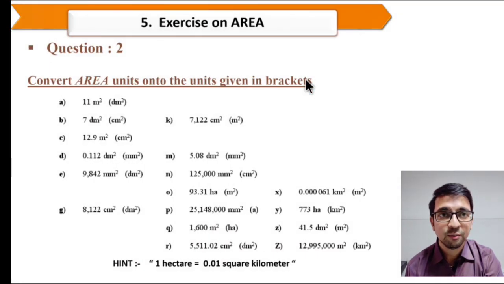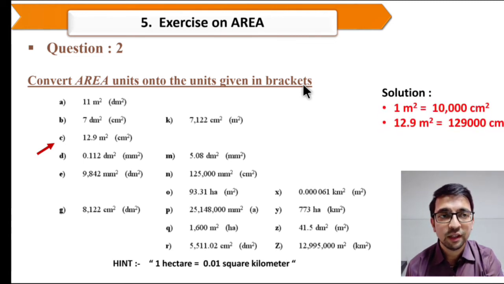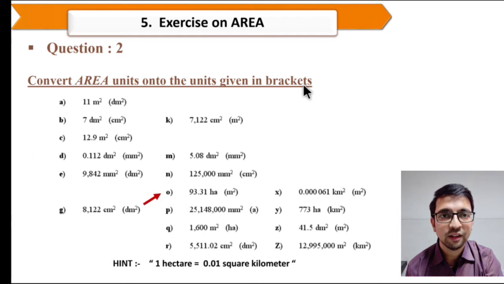Now an exercise based on these areas. Convert the area unit into the unit given in brackets. The first one: 12.9 meter square into centimeter square. Here we know 1 meter square equals 10,000 centimeter square. So 12.9 meter square equals 1,29,000 centimeter square.